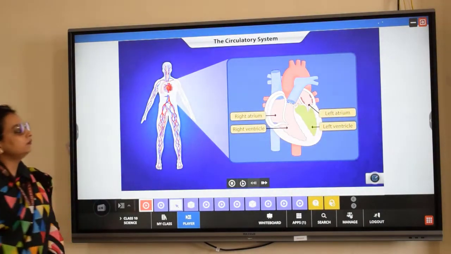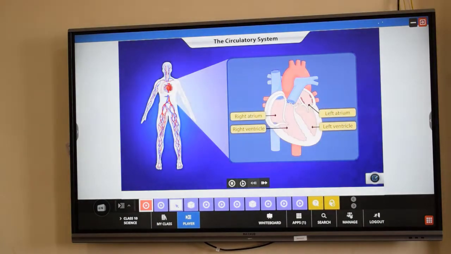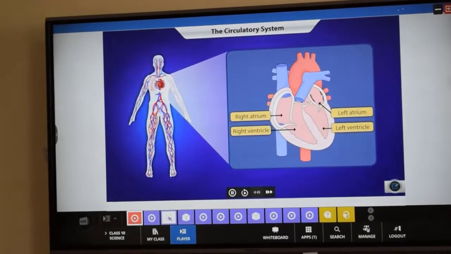So we will see the video. Each of these chambers contract so that blood moves from one chamber to the next.